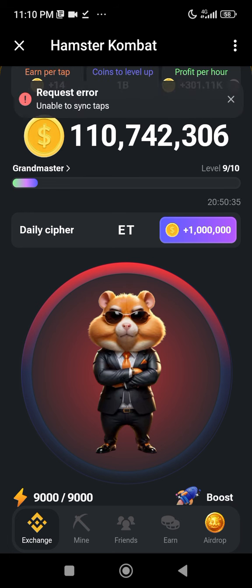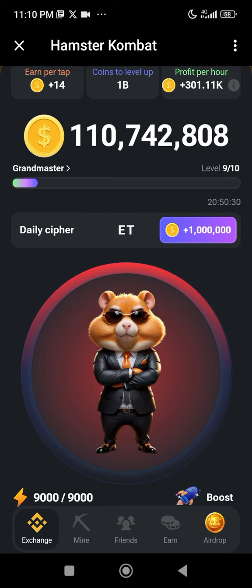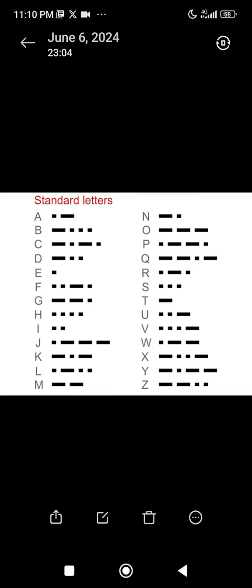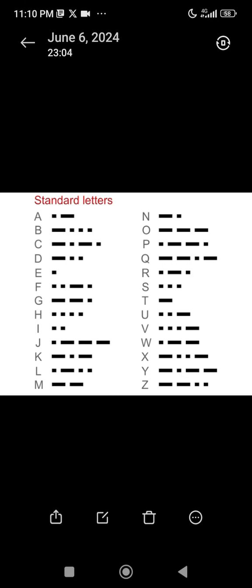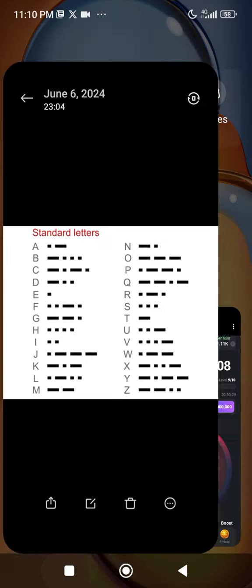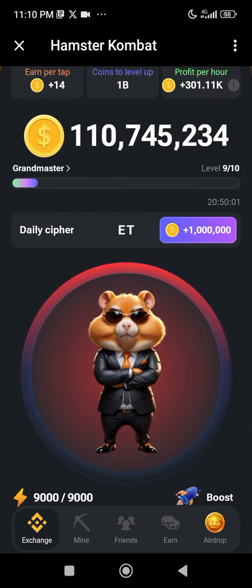The next letter now is H. So let's go back and check what H is. You see H here, H has 4 dots. That is, we are going to tap 4 times. There is no dash in this H, so all we have to do is tap 4 times to get the H. Now let's go back. I'll tap 1, 2, 3, 4.